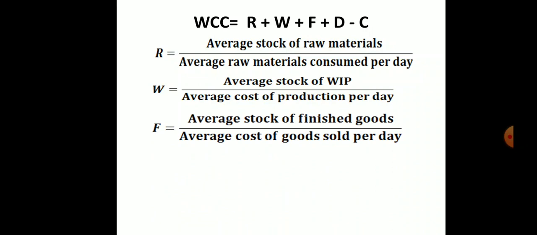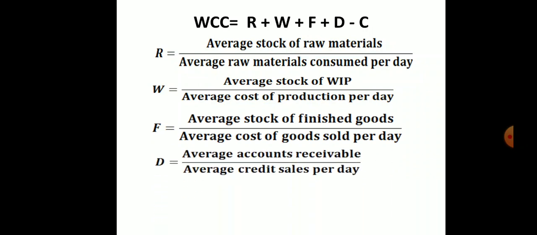So for this stock of goods sold, we have one format. That format we have to follow, and then we can calculate the average stock of goods sold per day. Next we have debtors: average accounts receivable divided by average credit sales per day.